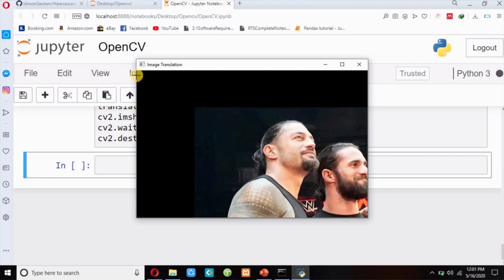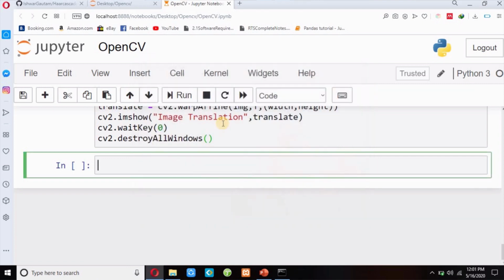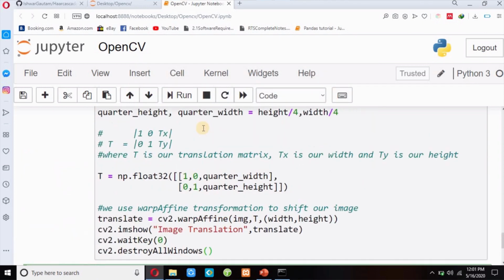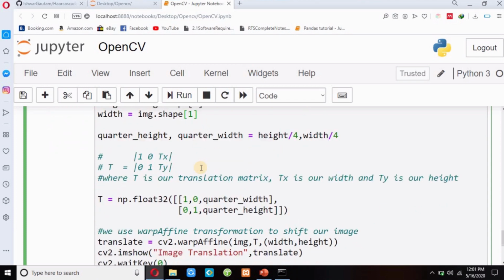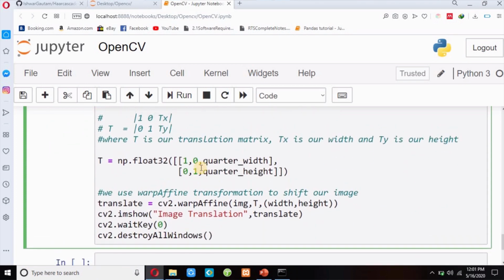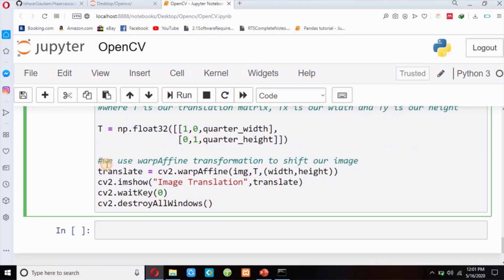So this is the translation matrix or translation formula. You can translate your image by using the warpAffine transformation, and if I press any key on the keyboard, it should destroy my window. So this is how you can translate your image. You have to know this formula, and the others are similar.